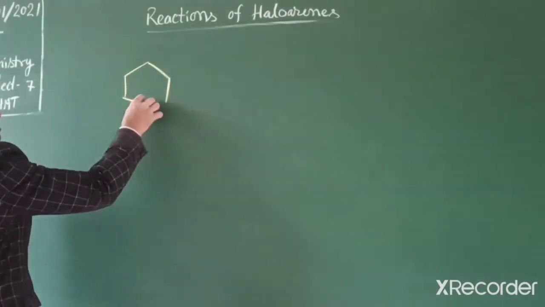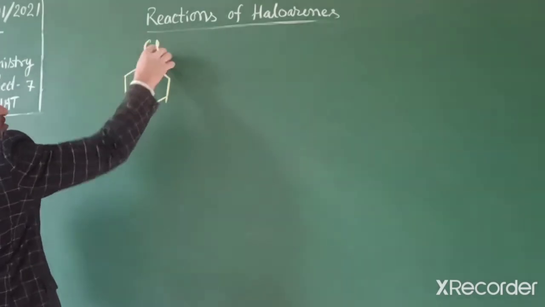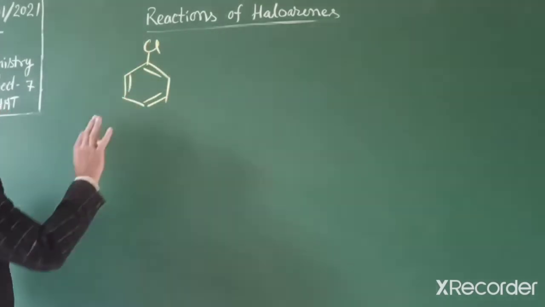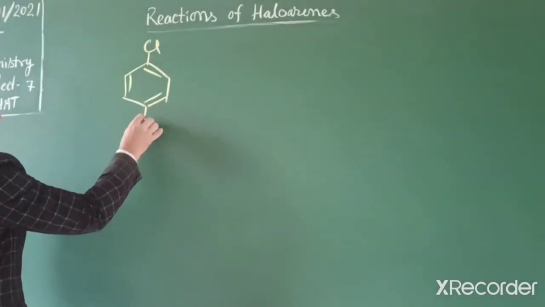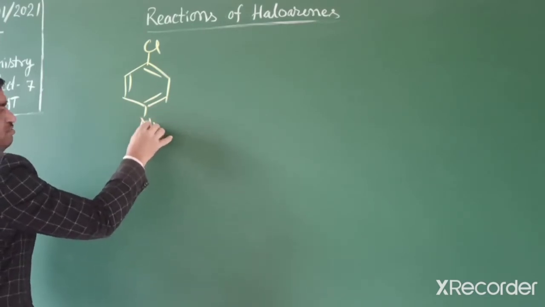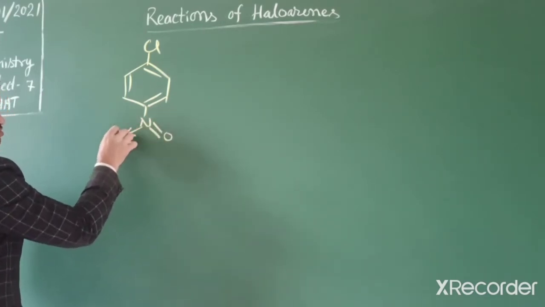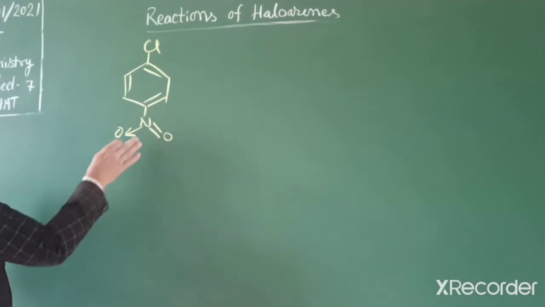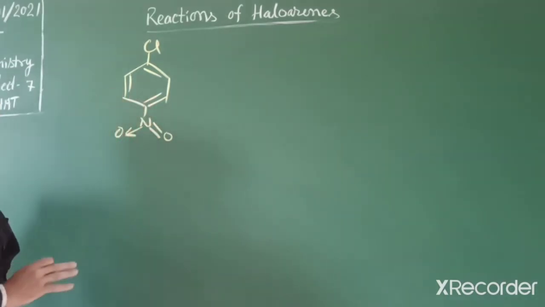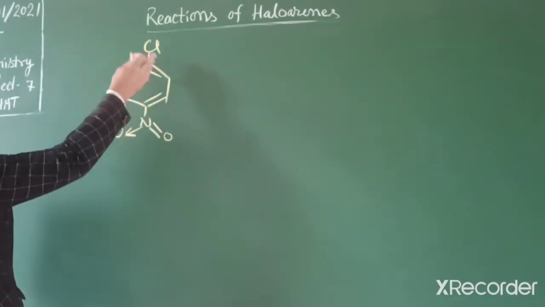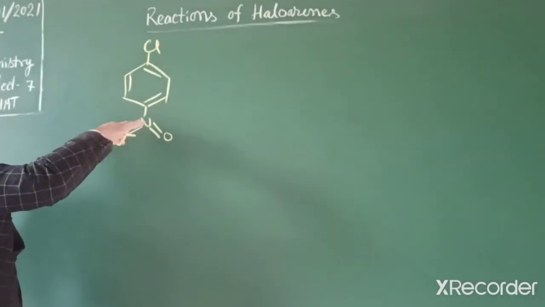If we write a structure like this with an electron withdrawing group, say nitro at the para position, we can call it para-nitrochlorobenzene, or 4-chloronitrobenzene.